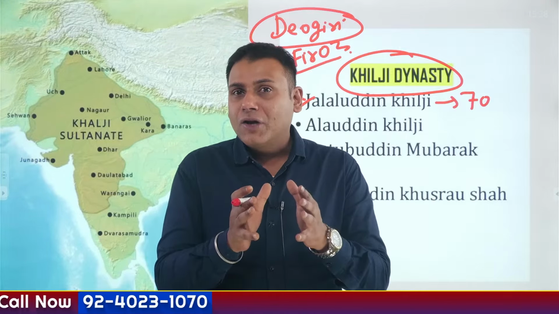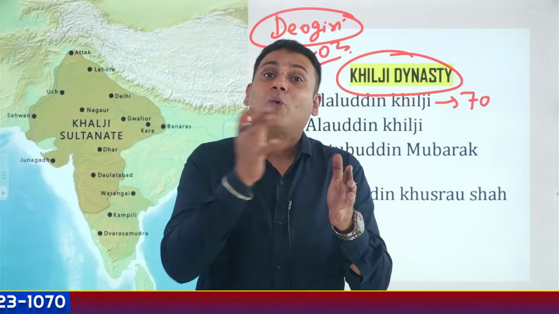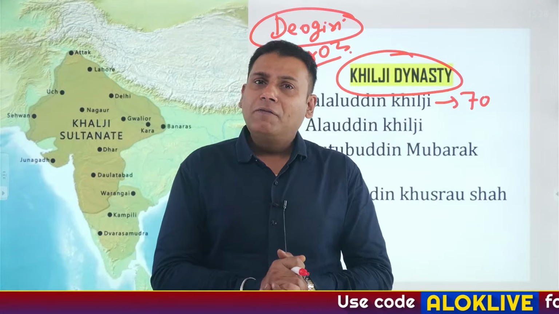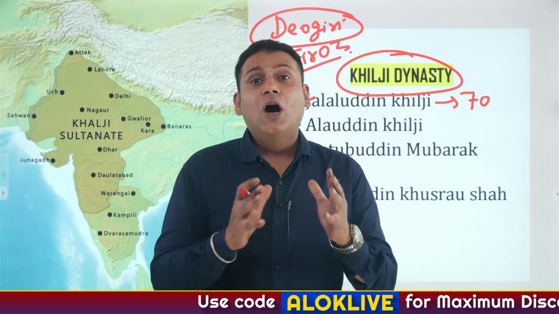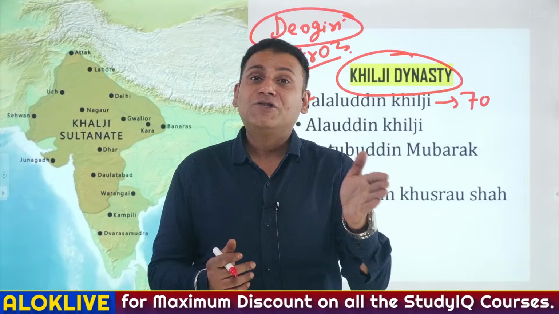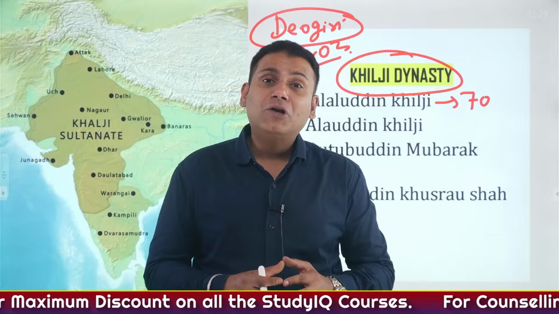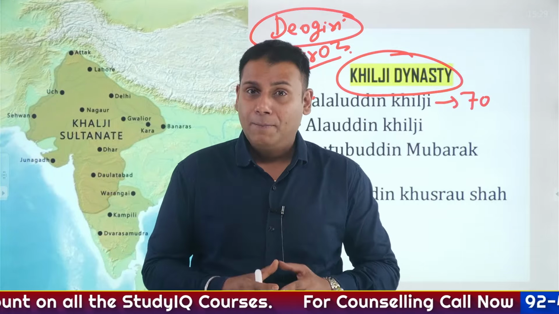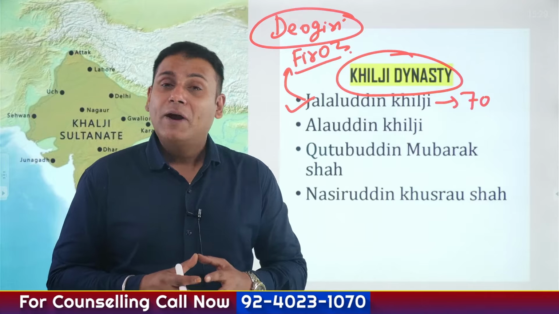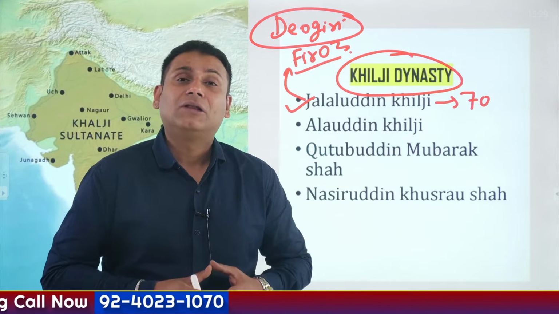Now, to reach Kara, one has to cross the river Ganges twice. Okay. So he came along with a fleet of 10 to 15 ships and approximately 1,000 to 1,500 soldiers. As soon as he crossed the river Ganges once, one of the deputies of Alauddin Khilji came to receive him. And he said that since the Sultan is coming to Kara, Alauddin Khilji is quite busy with the preparations for welcoming the Sultan.